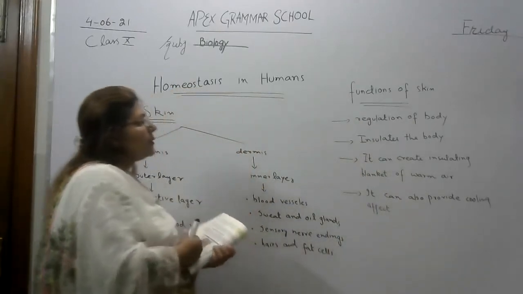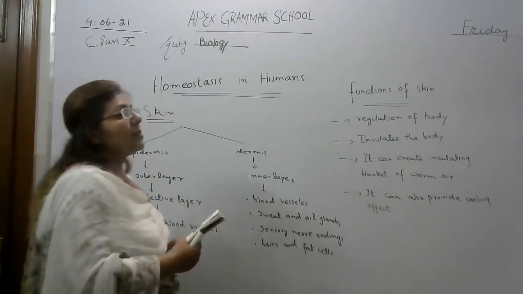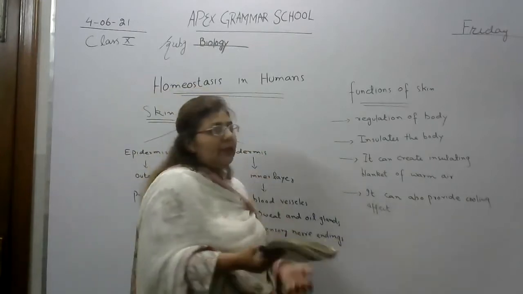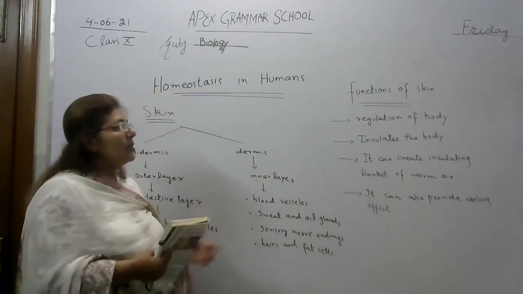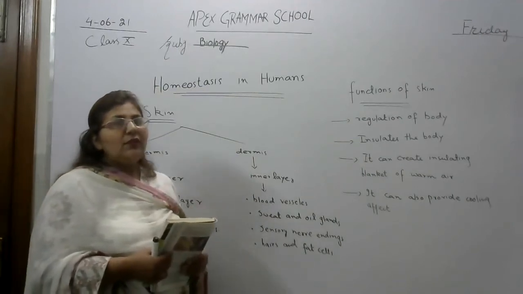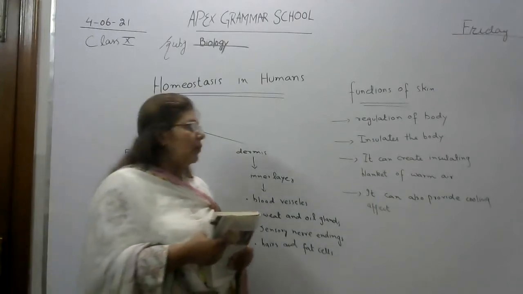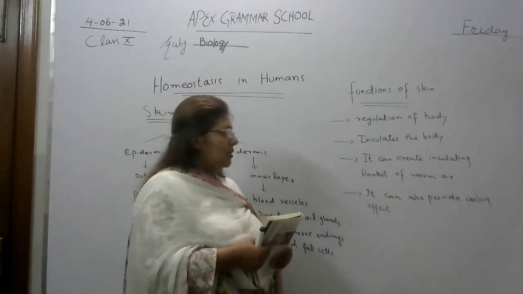Now we will discuss these parts. What are the functions of skin? It plays a very important role. First function is regulation of the body. Definitely, the inner layer of our skin consists of blood vessels, so it regulates the blood circulation inside the body, and it also maintains our temperature and salts.